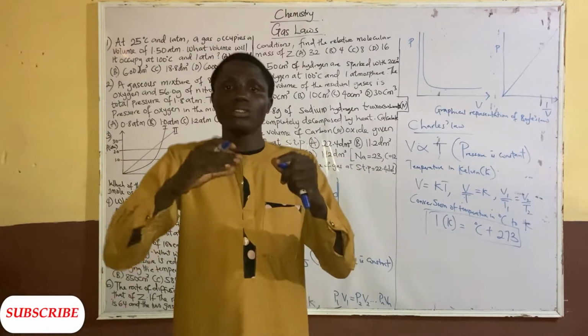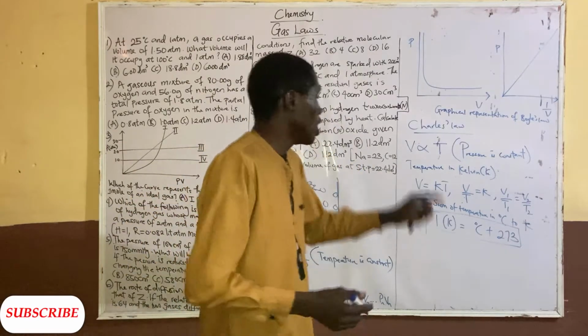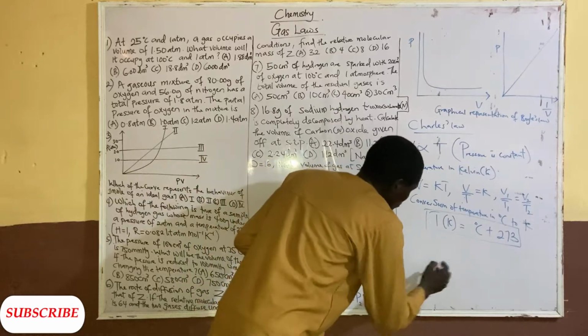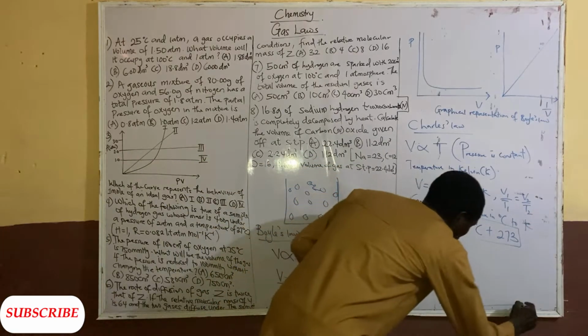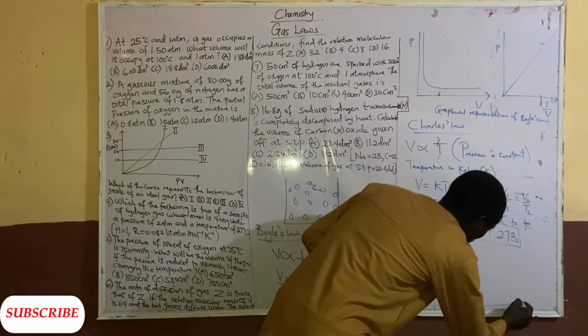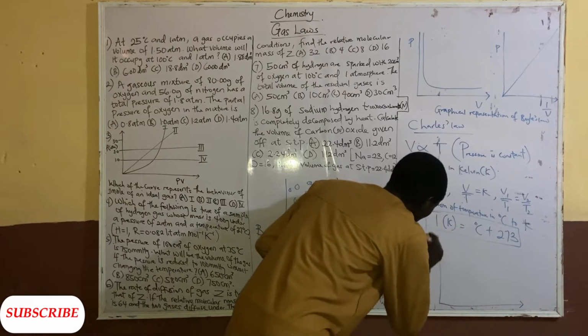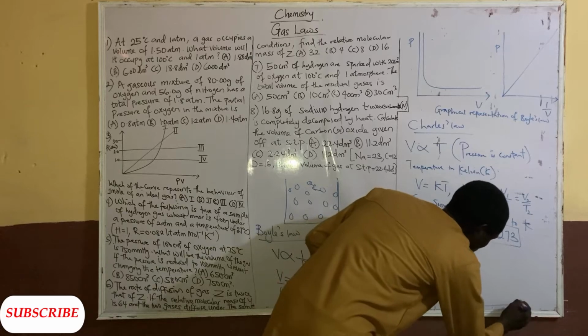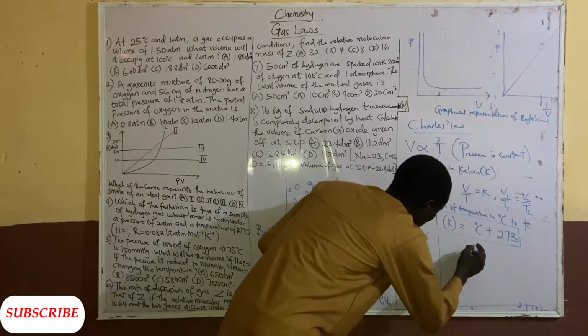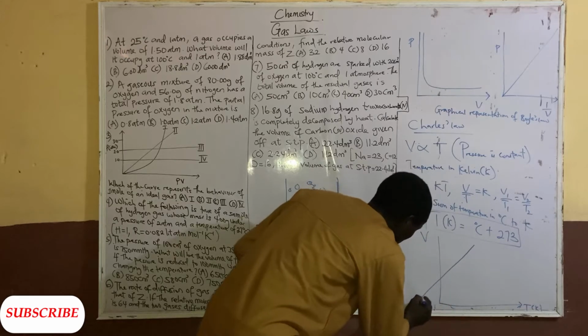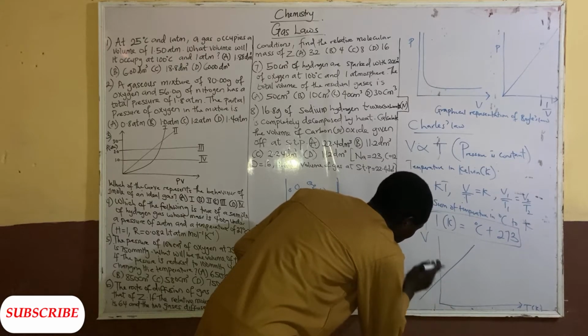And we can also represent Charles' law using a graphical representation, which is like this. We are going to have V against T in Kelvin. There's an extension from here that bisects the y-axis, which is the volume axis.